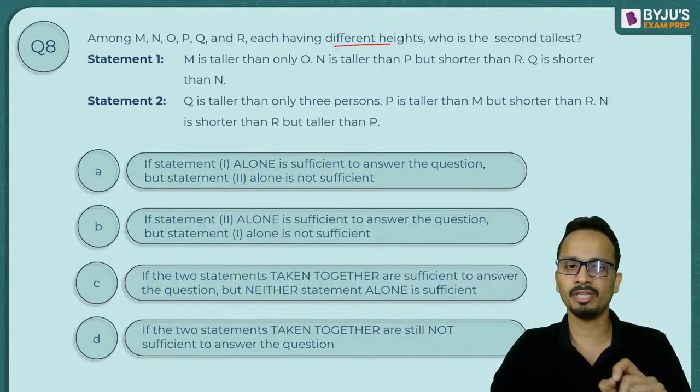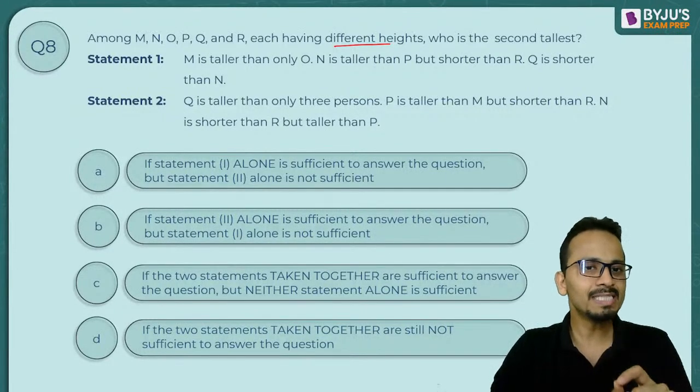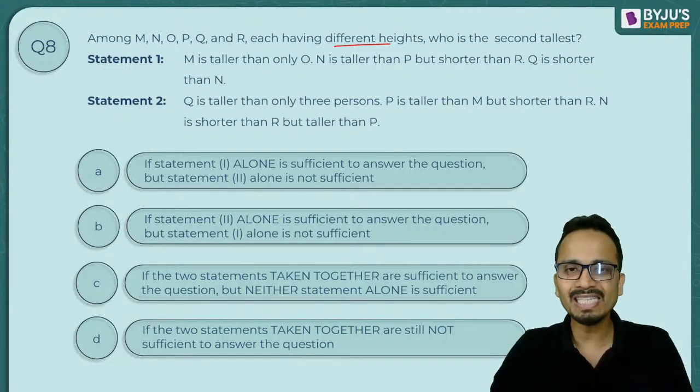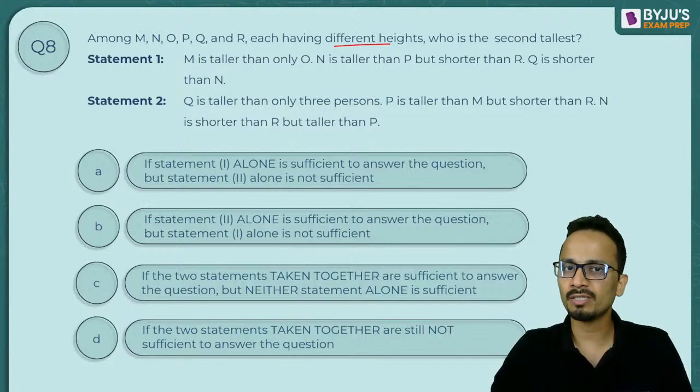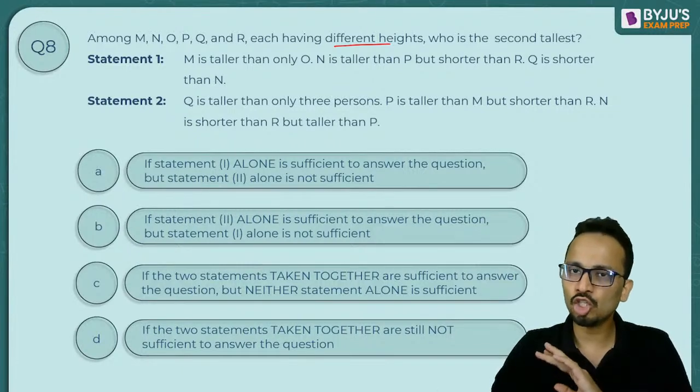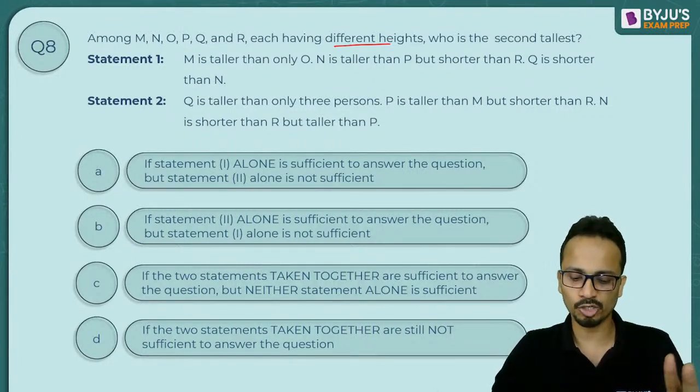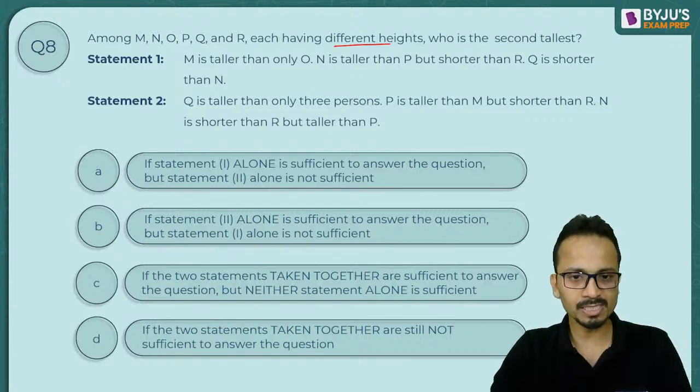Is it only statement 1, or only statement 2, or do you need both statements together, or are the two statements together not sufficient to answer the question? Now Manoti says that we need to take both the statements together.